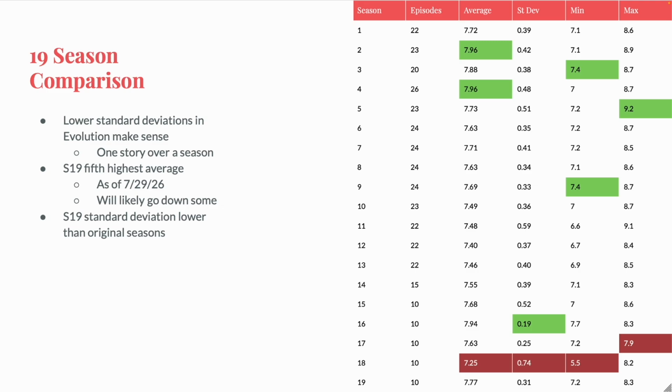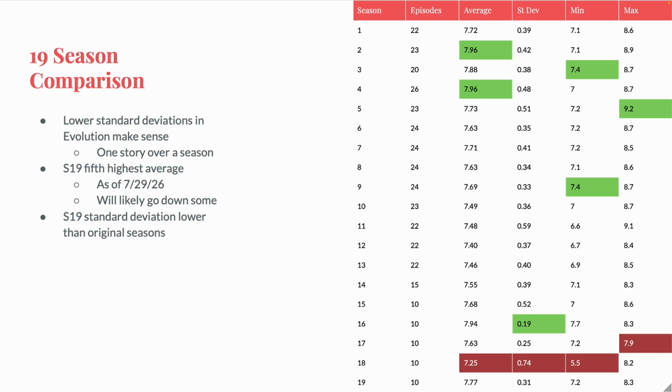If the larger story is bad, then the season ratings will reflect that, whereas in the original run, there generally wasn't an overarching plot that got brought up in every single episode. One bad episode plot in an otherwise average season isn't going to have too much of an effect on whether people enjoy the season as a whole. But with Evolution, that whole overarching plot has to be good, hence the lower standard deviations overall. Except for season 3, but people just seem to like that one less overall. It is the lowest rated season of the entire show. As for season 19, this very bottom row, there was an average rating of 7.7, at least as of July 29th, 2026.